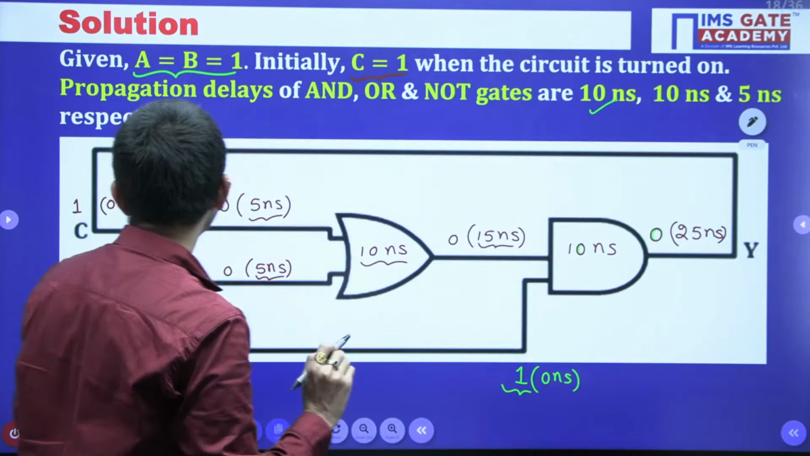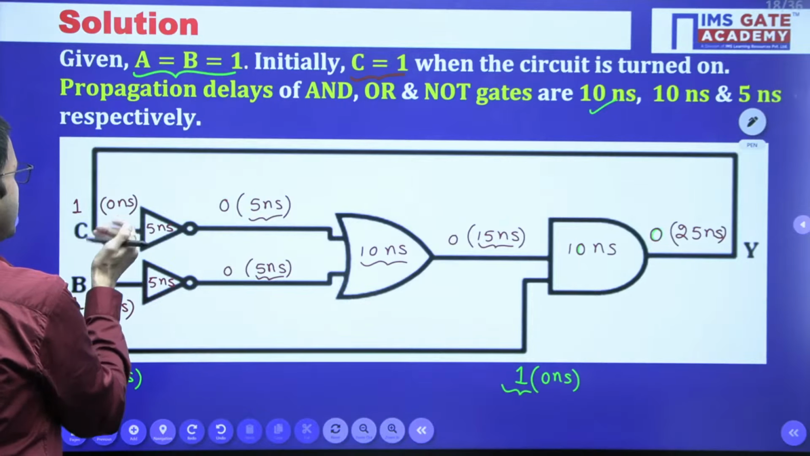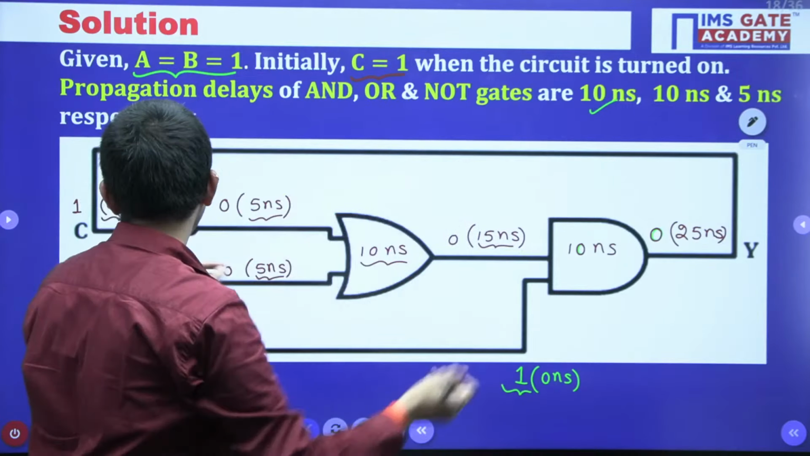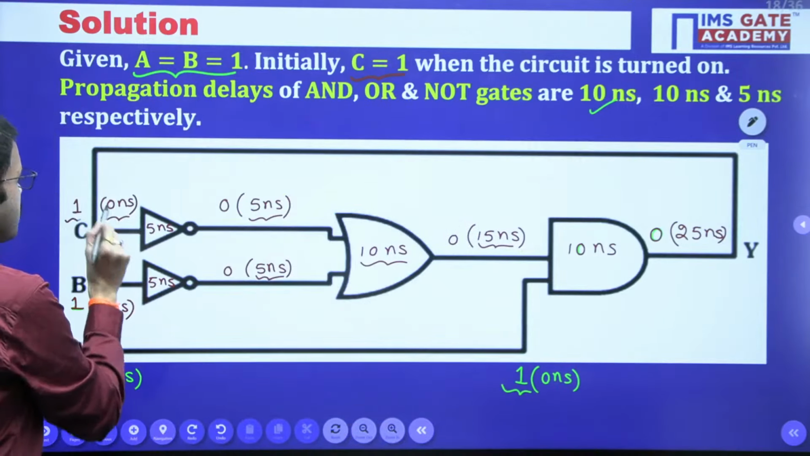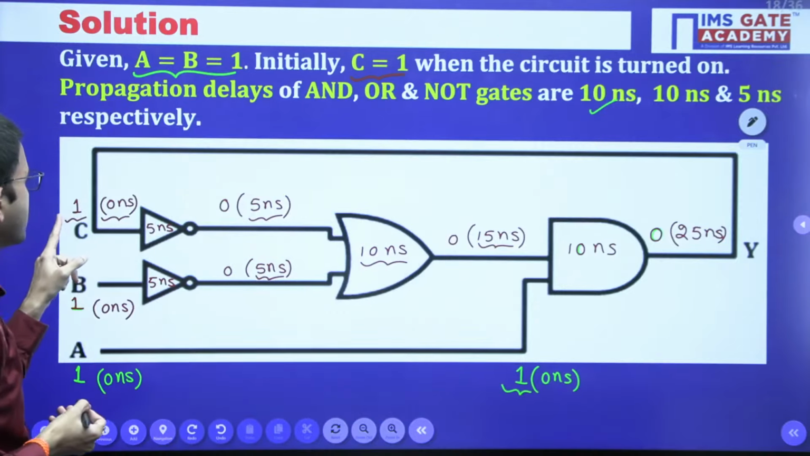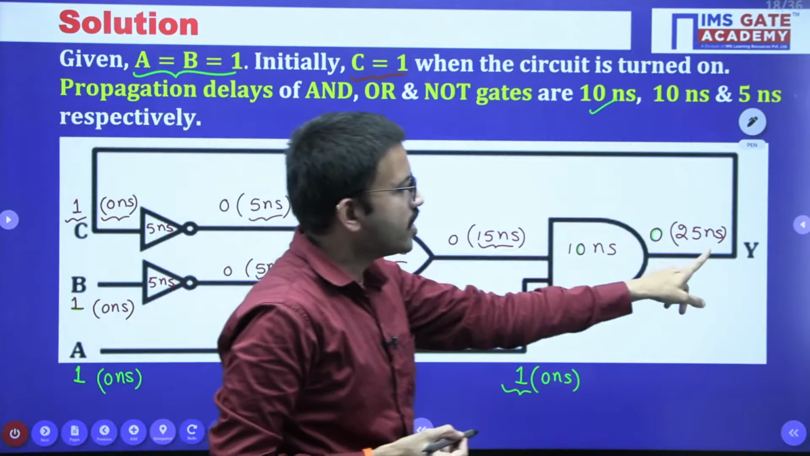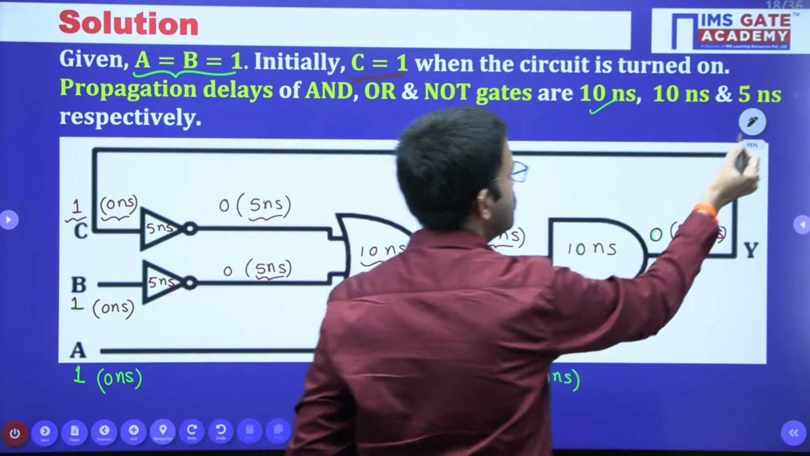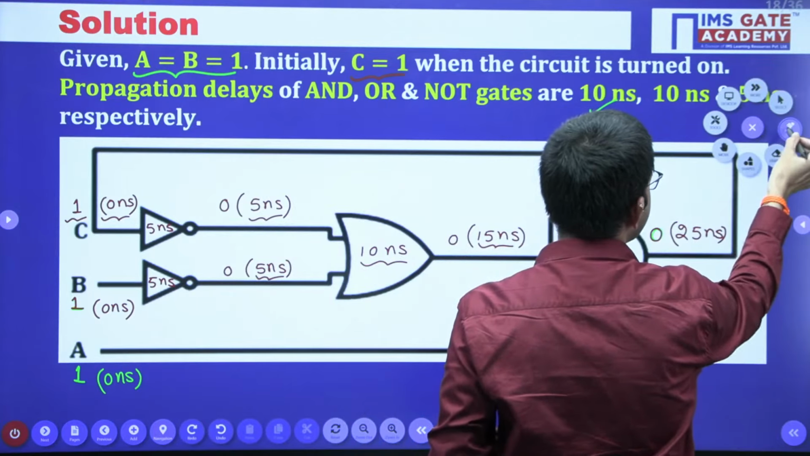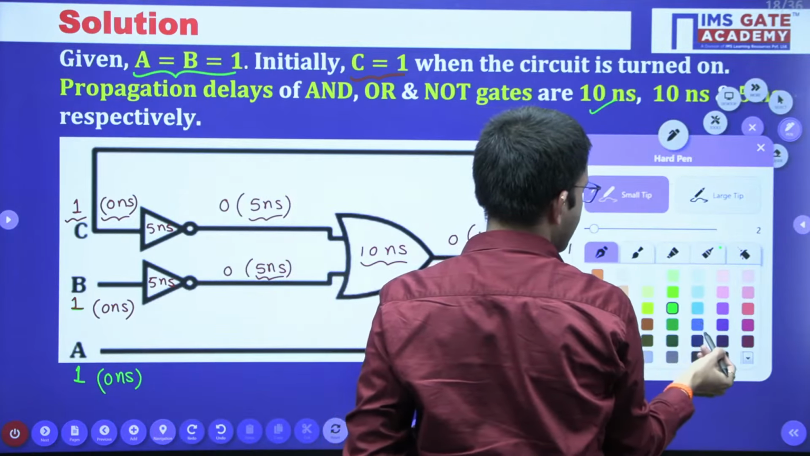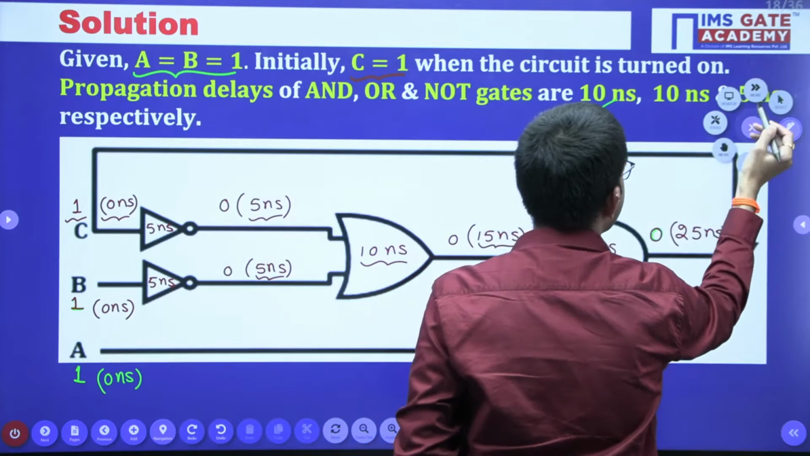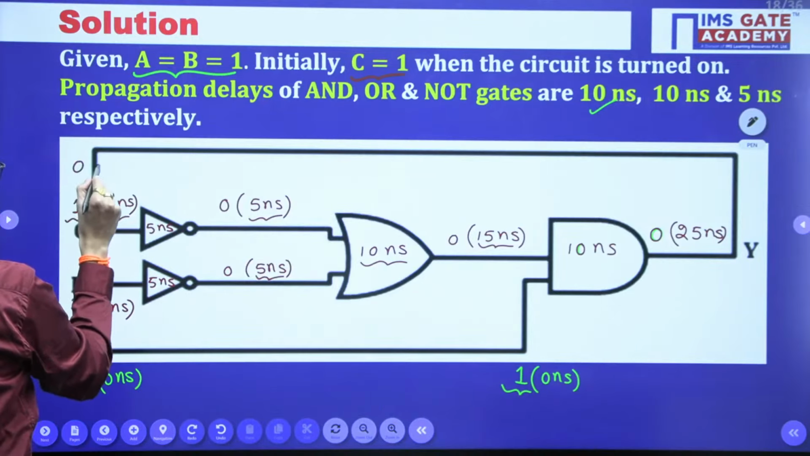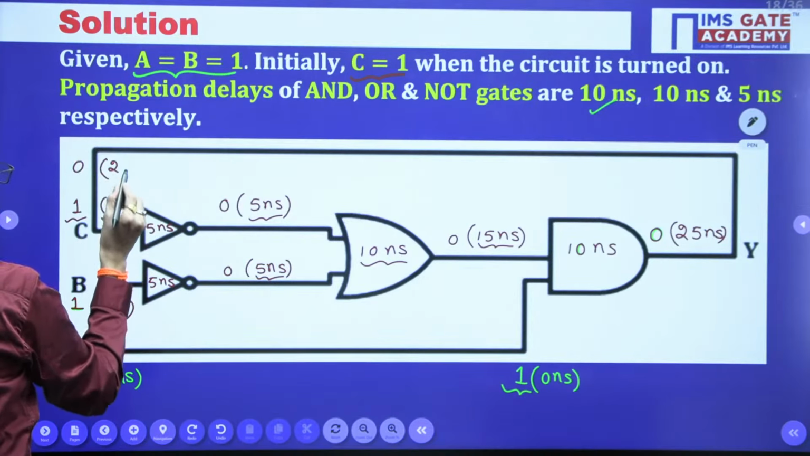Now just observe. Initially at 0 nanosecond, this C is nothing but Y only. At 0 nanosecond you are having the Y value as 1, but at 25 nanoseconds that value becomes 0. Now let us consider that 0 as the input and proceed further. So now I am considering that 0 you are getting at 25 nanoseconds.